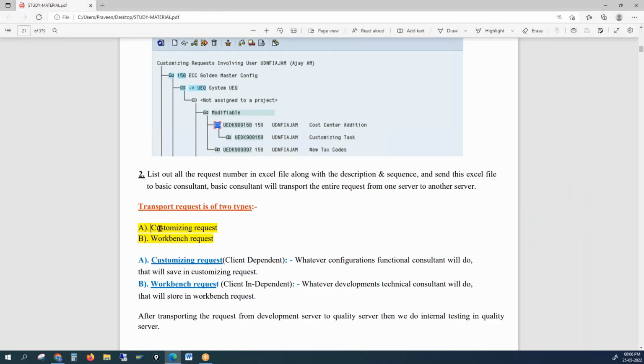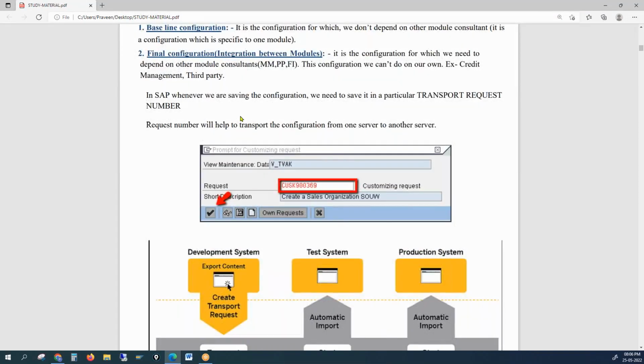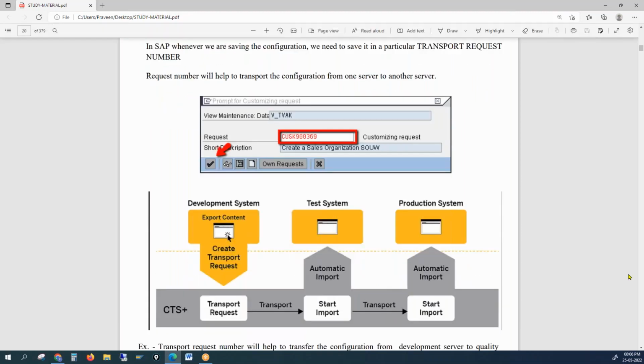As a functional consultant, we are supposed to save it in the customizing request. So this is how the config screen will pop up whenever we click on the save button, asking to give the request number and the description. Because by this request number alone, we cannot make out anything, there should be a meaningful description for that. So we give some description. So what is our role here?